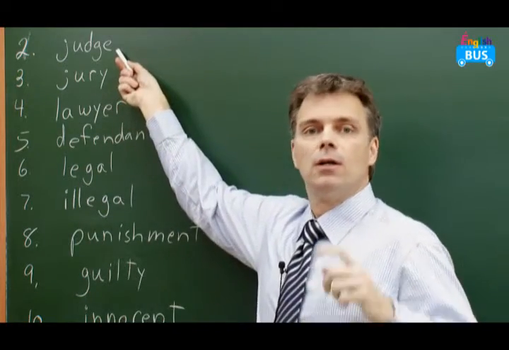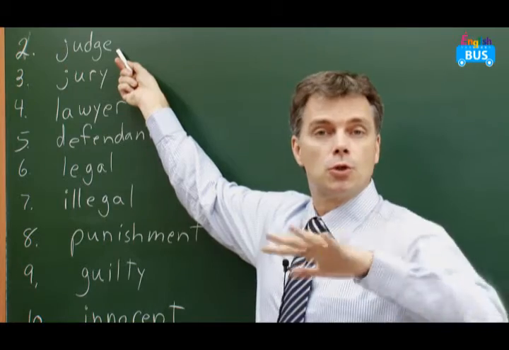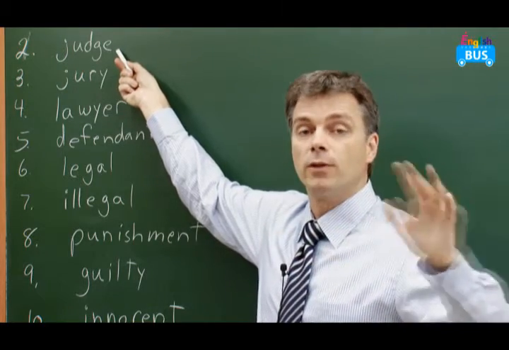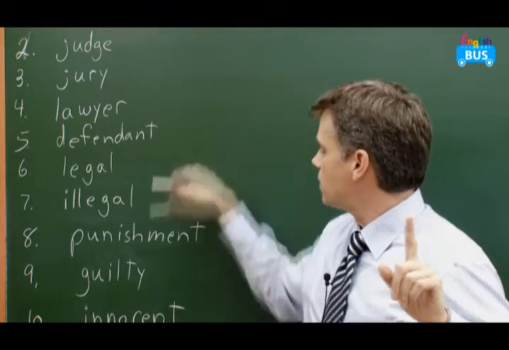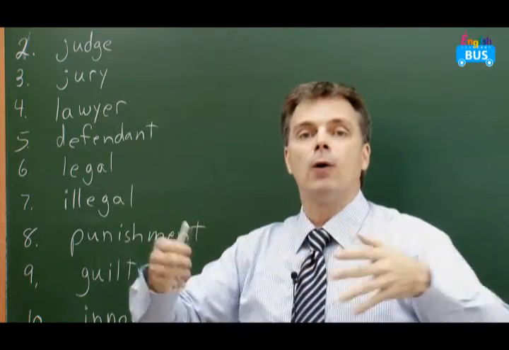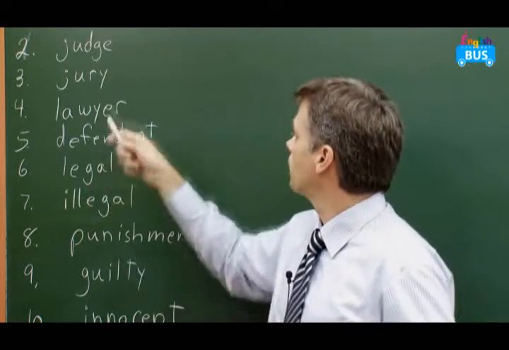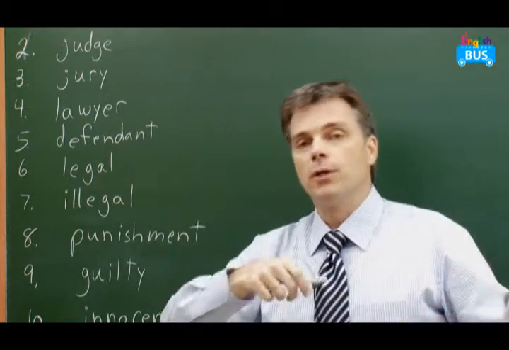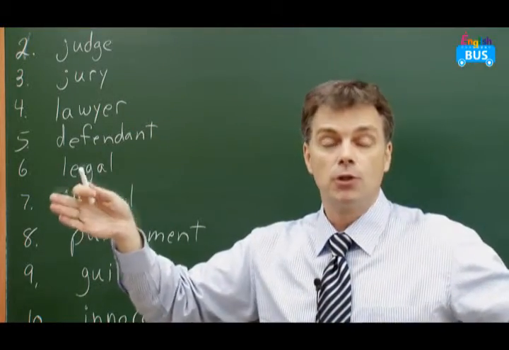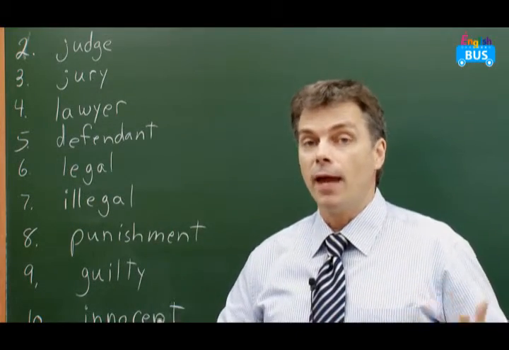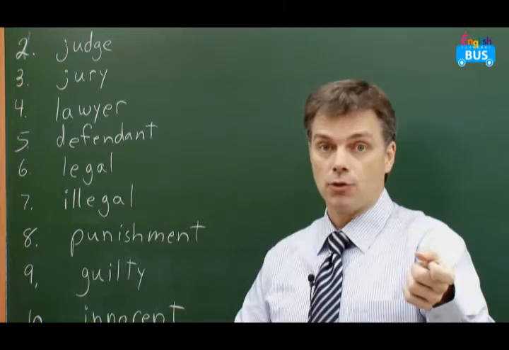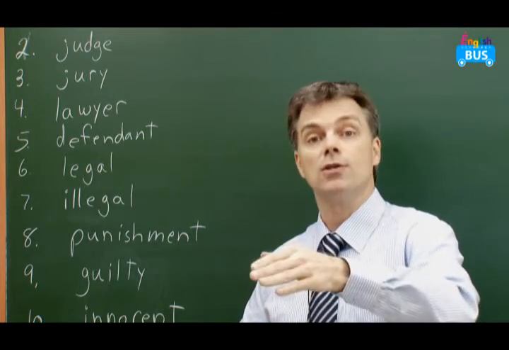Now the judge usually controls the courtroom. That's what the judge will do. And later, the judge will give a sentence. Remember sentence? How long or what the punishment is. The jury, as we heard in the story, could be a big jury or a small jury. They are the members that listen, and they are the ones that decide: yes, you're guilty, or no, you're not guilty, you're innocent.